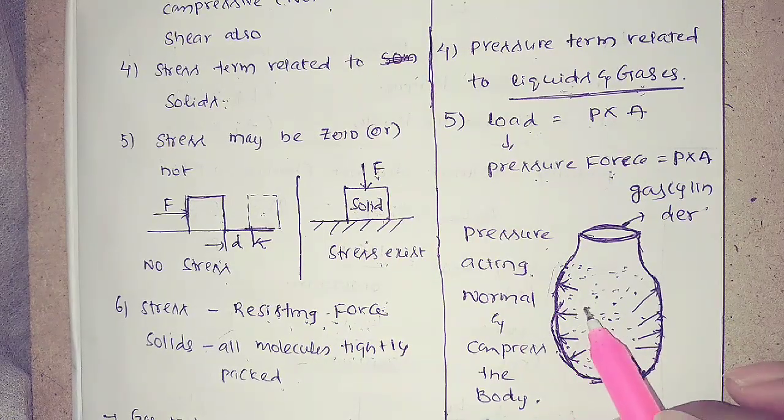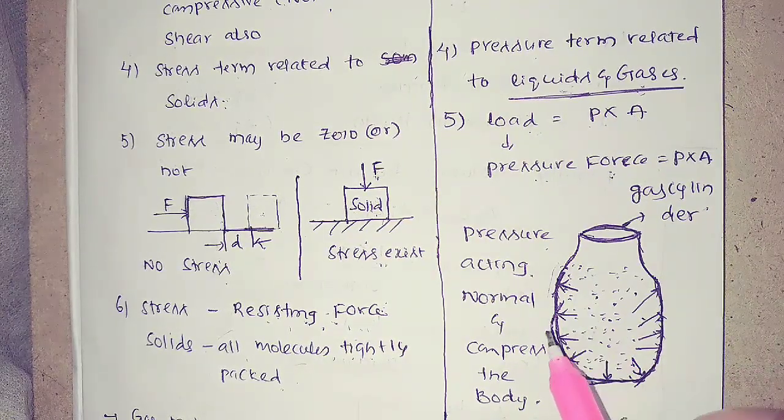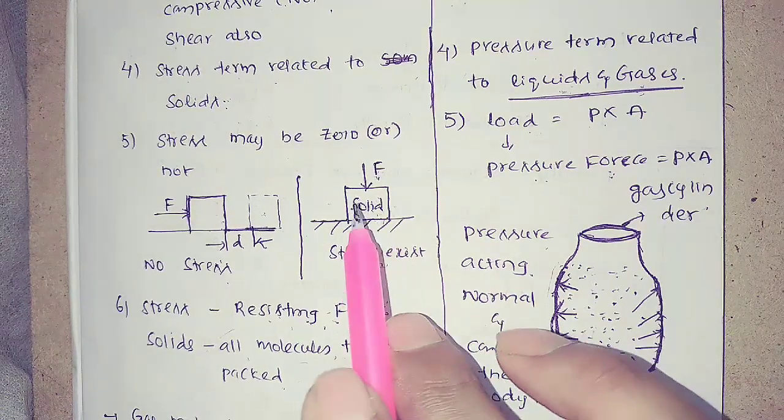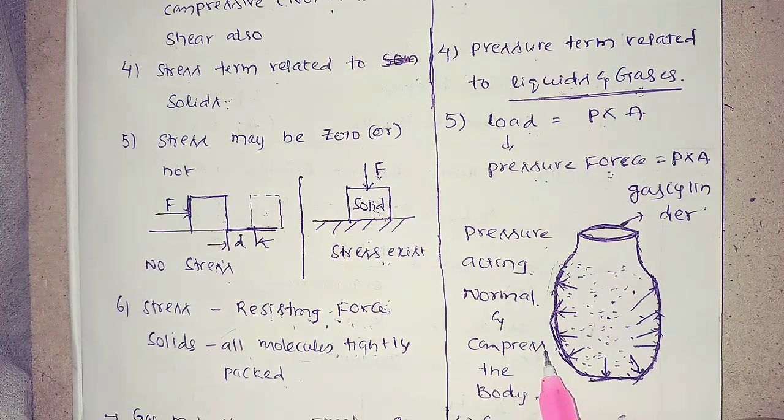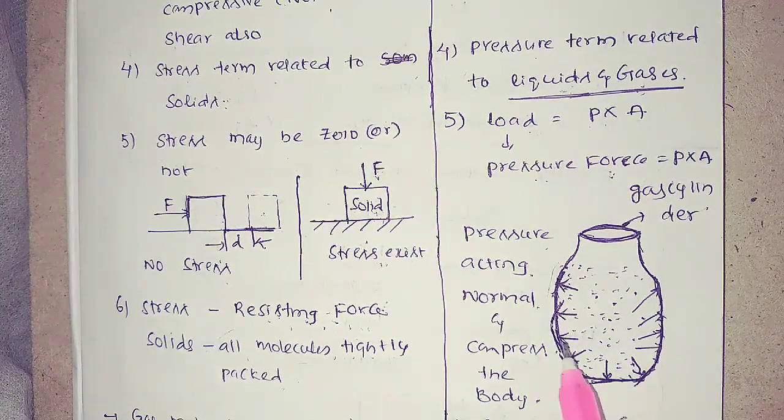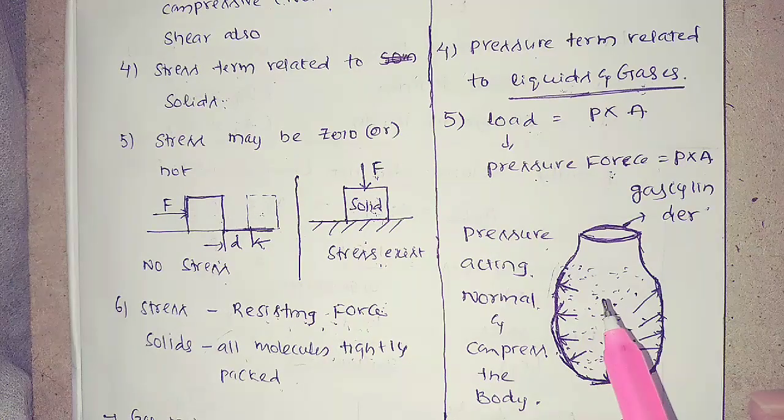We are discussing that stress is related to either tensile, compressive, or shear, but pressure will be normal and compressive in nature. That is the difference between pressure and stress, and there are some more differences.